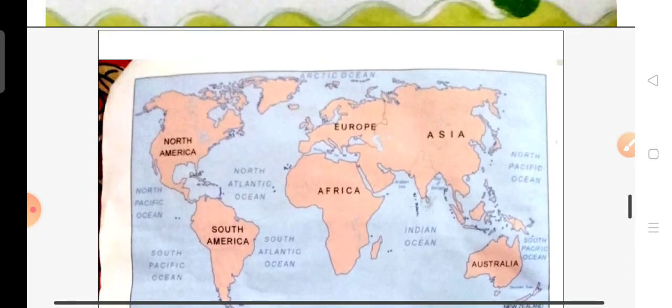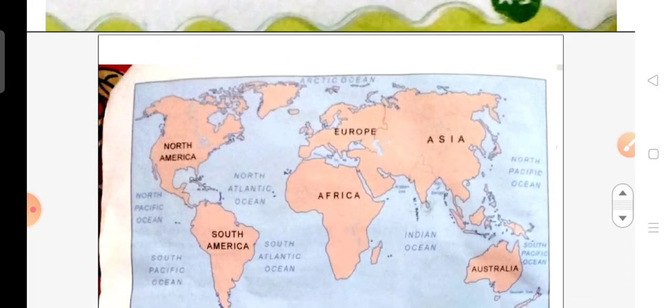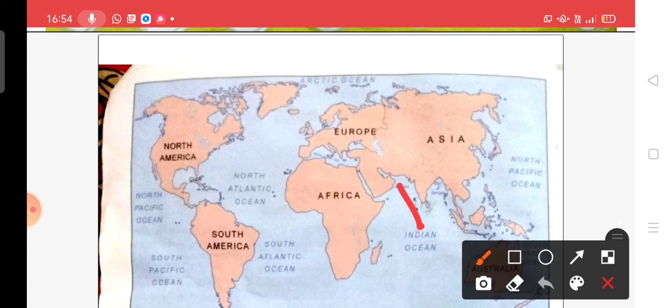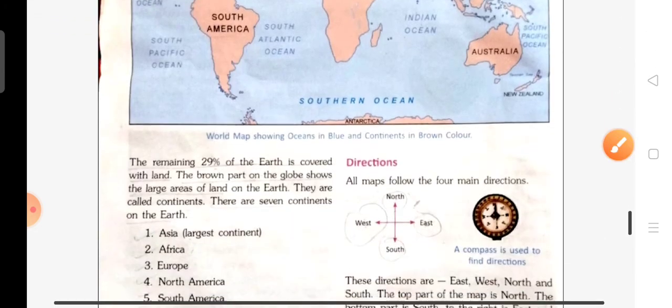Now children, come to the Do You Know section. India lies in Asia. Children, where does India lie? In the Asian continent. Here you can see, where is our India? You can see here, children. Here is India in the Asian continent.